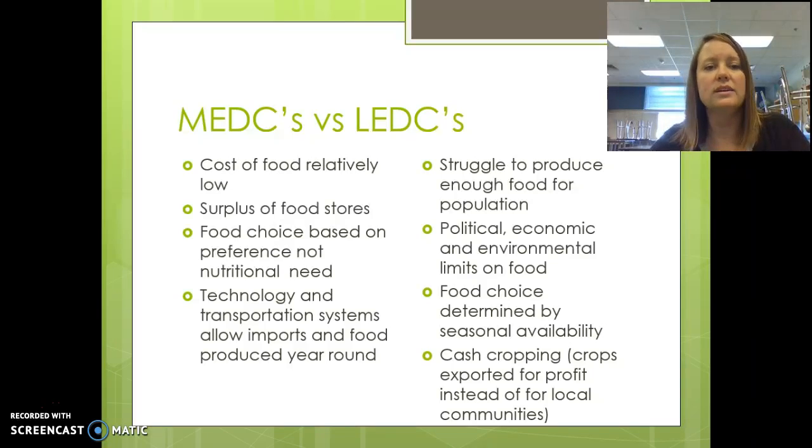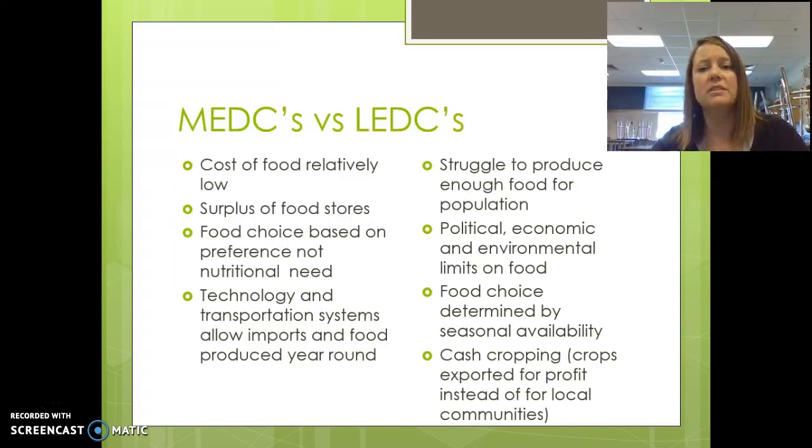Again, comparing more economically and less economically developed countries, our food prices tend to be relatively low because of the amount of food that we produce. We have a surplus, and also because of subsidies in place where money is given to farmers to grow certain crops, which artificially lowers the price. Our food choices tend to be based on our preference for taste rather than nutritional need. We also have technology and transportation systems in place, which allow us to import food and to produce food year-round.